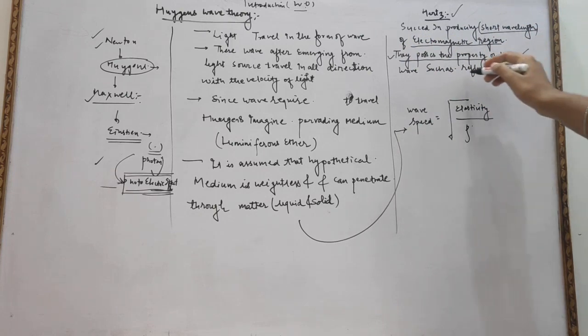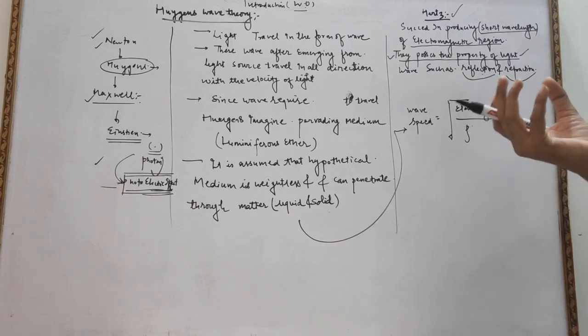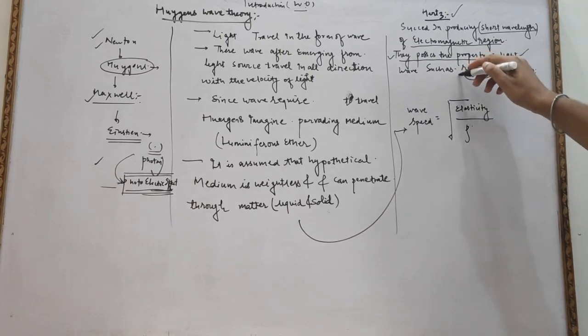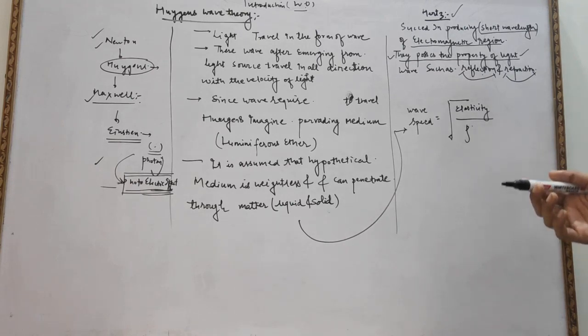What are the properties of light? Such as reflection and refraction. So here he proves that light is in the form of a wave also, or that a wave possesses the properties of light also. The converse is also true. This is wave-particle duality: it can behave like a particle and can behave like light also.